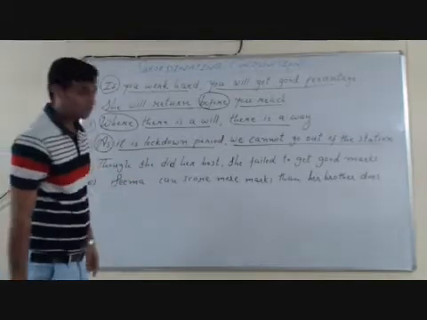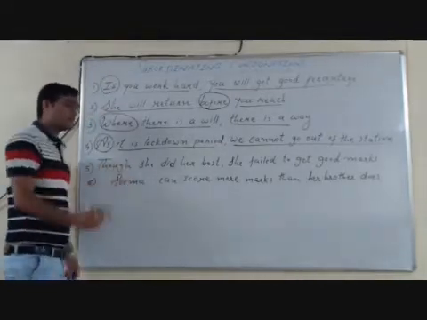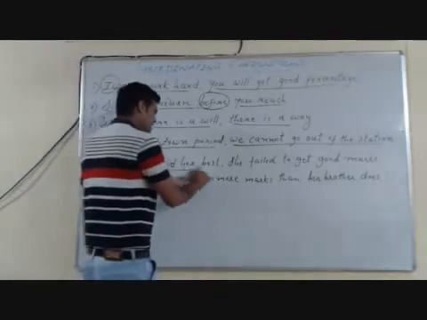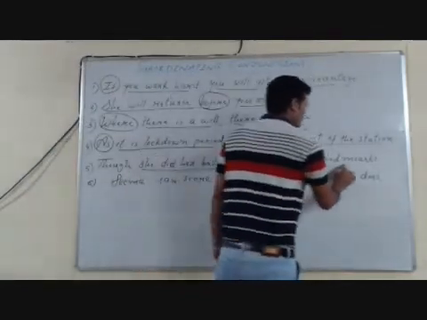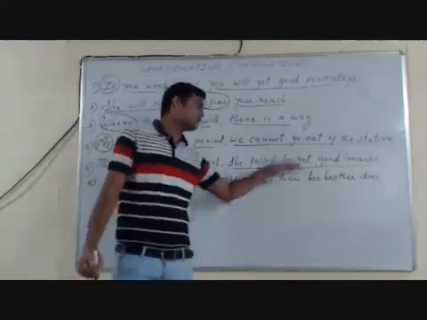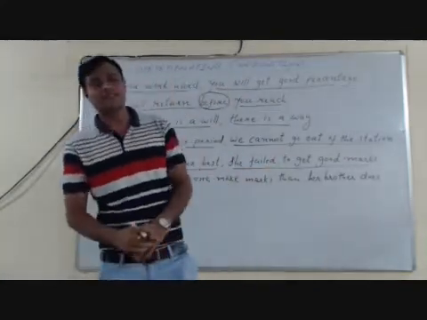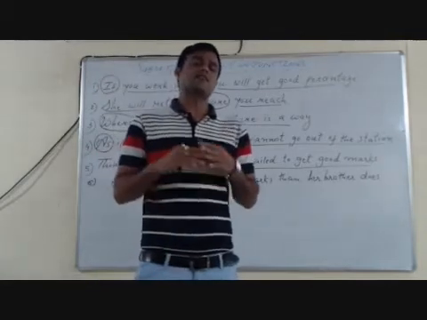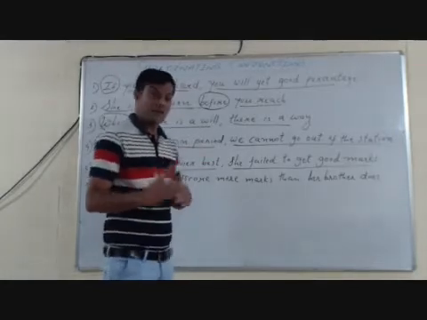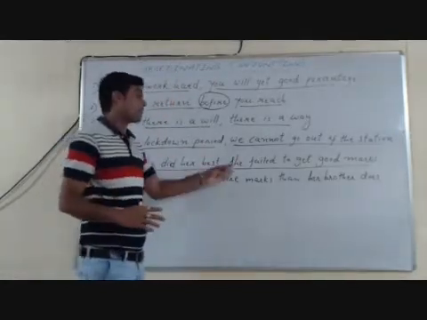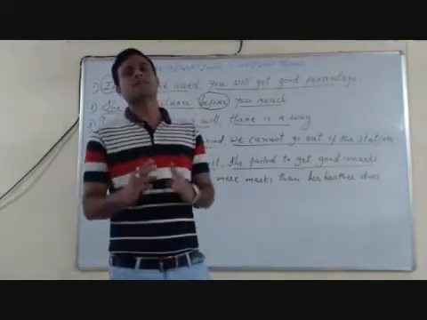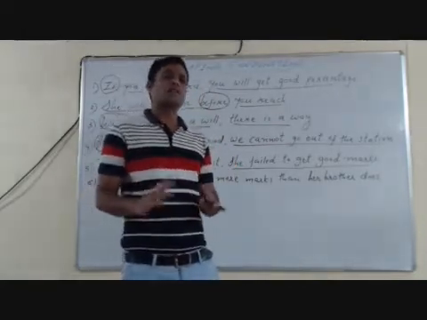Fifth sentence: though she did her best, she failed to get good marks. When we read these two clauses, we can easily understand that it expresses contrasting idea, opposite idea. Usually, when anyone works hard, he or she will get good marks.